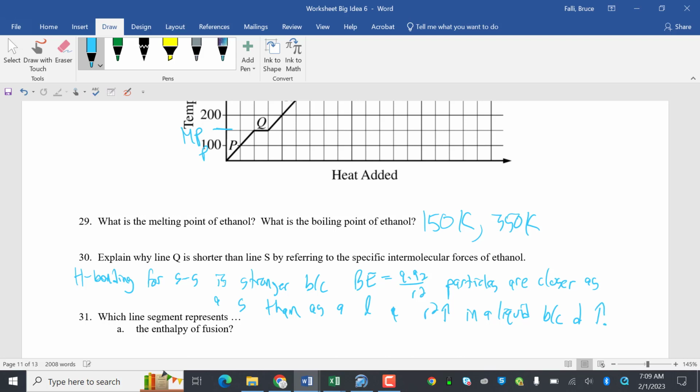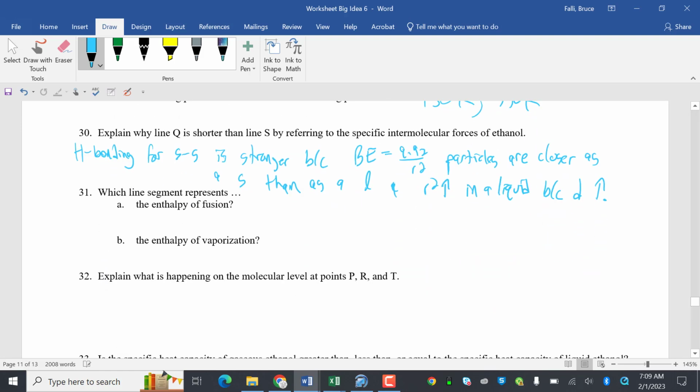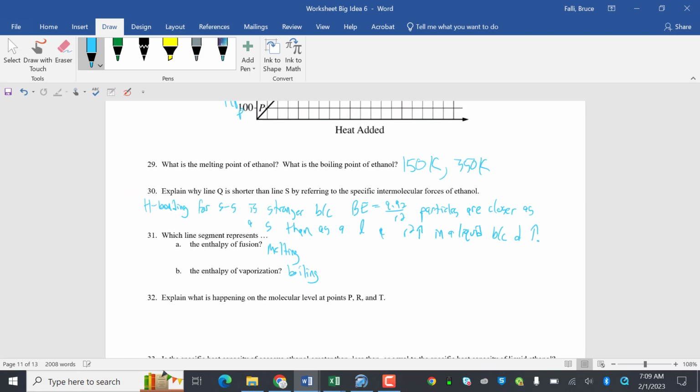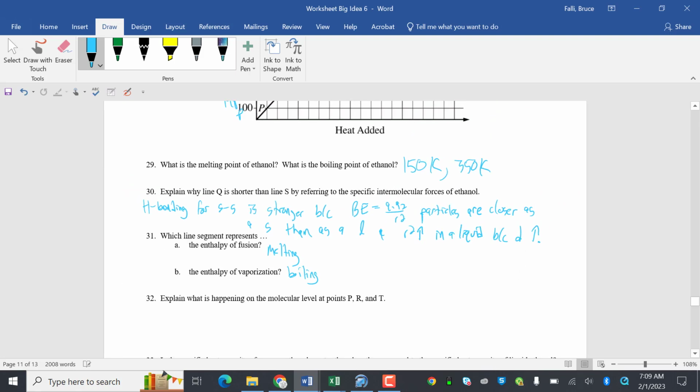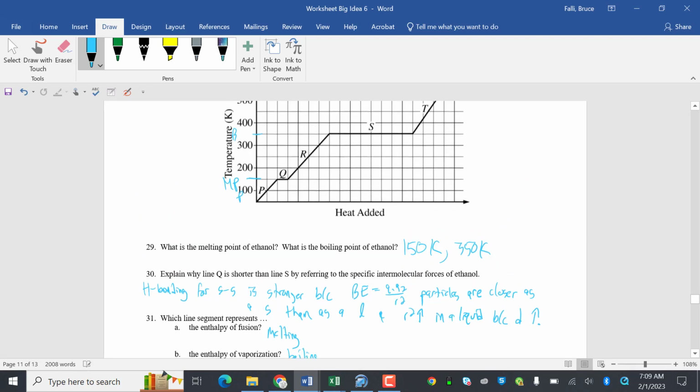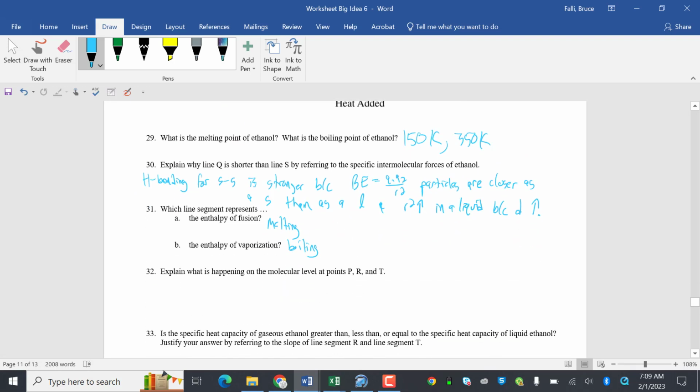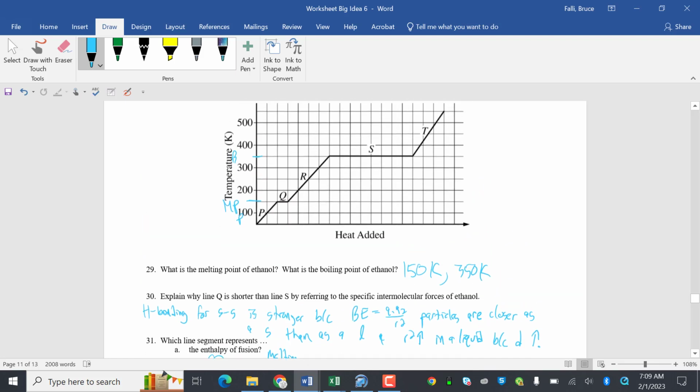All right, which line segment represents the enthalpy of fusion? Enthalpy of fusion is melting, and enthalpy of vaporization is boiling. So the line segment that represents melting would be the one on the melting point, Q, and boiling would be S. So Q, S. Explain what's happening on a molecular level at PRT.